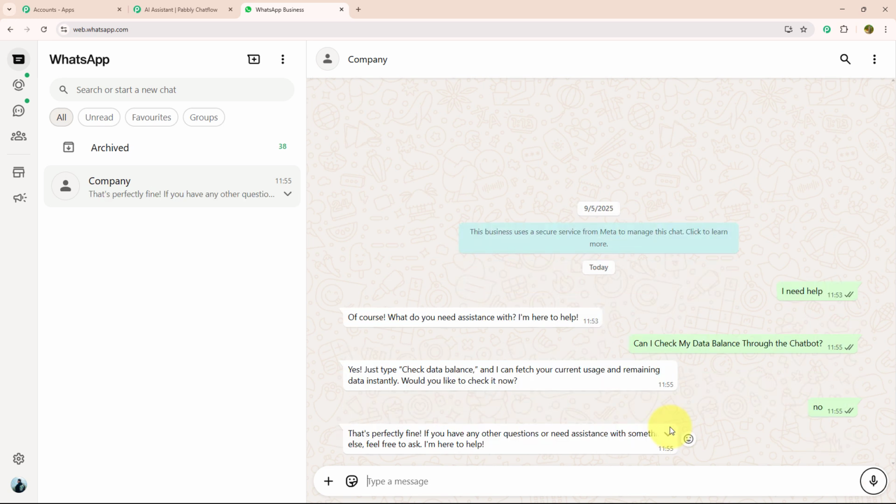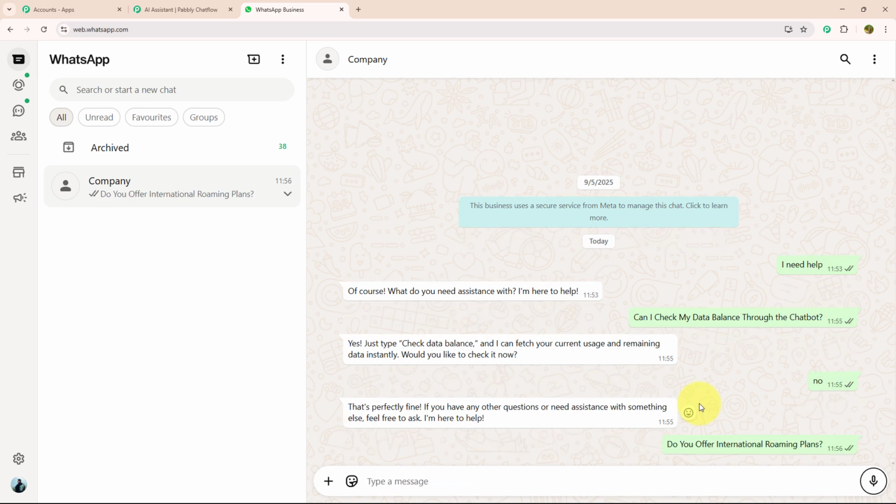As soon as I have sent my message, it has responded with a message which says, "That's perfectly fine. If you have any other question or need assistance with something else, feel free to ask. I am here to help." With that, I'm going to ask one more question: "Do you offer international roaming plans?"